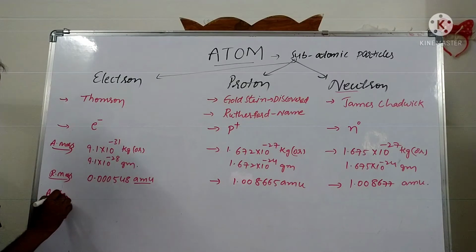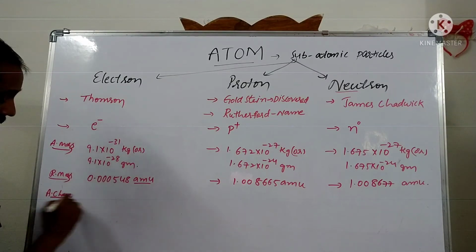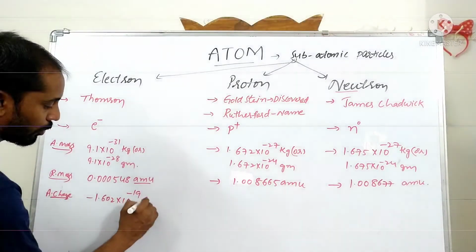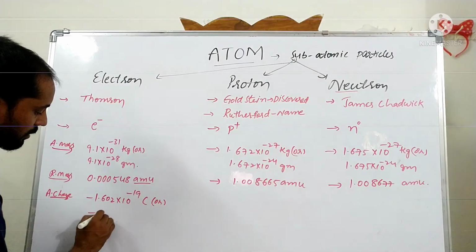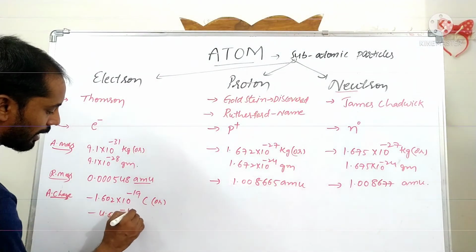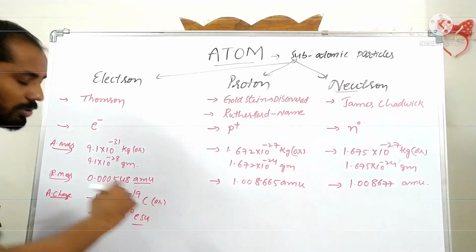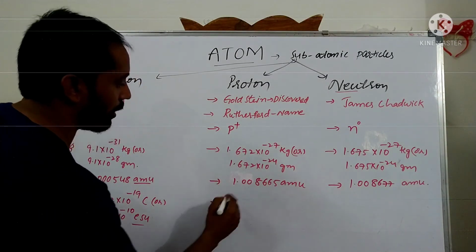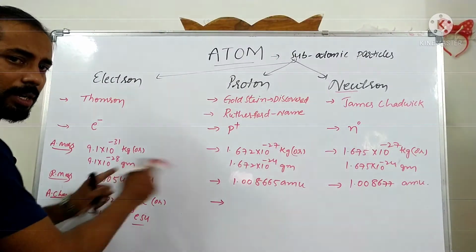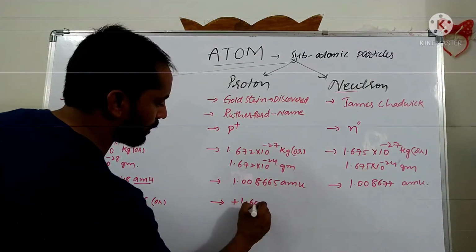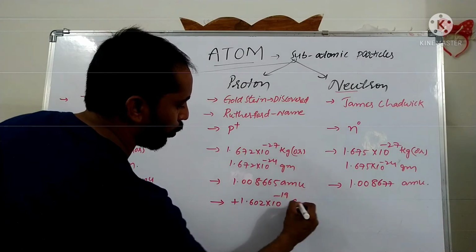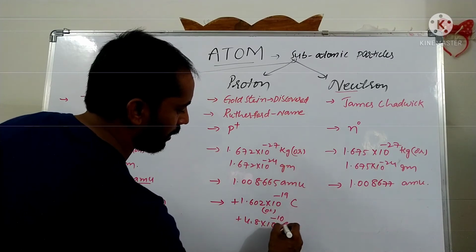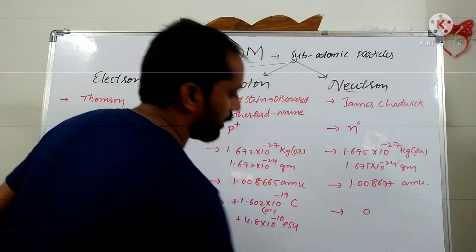Absolute charge. The absolute charge of the electron is minus 1.602 into 10 to the power of minus 19 coulombs, or minus 4.8 into 10 to the power of minus 10 ESU. ESU stands for electrostatic unit. The absolute charge of the proton is the same magnitude but with the opposite sign, that is plus 1.602 into 10 to the power of minus 19 coulombs, or plus 4.8 into 10 to the power of minus 10 ESU. The charge of the neutron is 0.